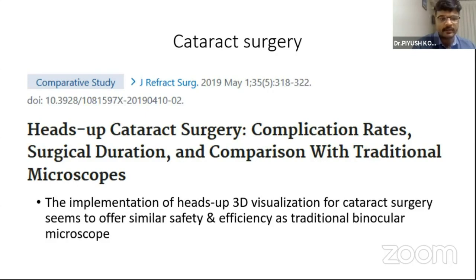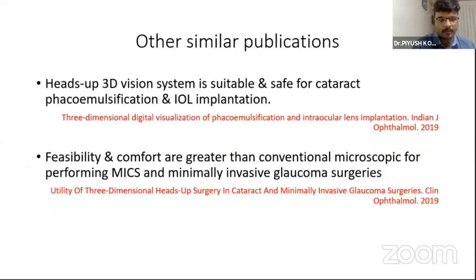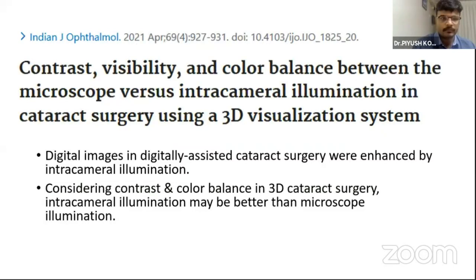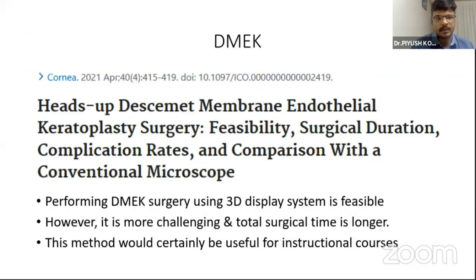It has been used in cataract surgery, and it has been shown that the implementation of heads-up 3D visualization of cataract surgery seems to offer similar safety and efficacy as the traditional binocular microscope. Another study published recently in IJO showed that digital image and digitally assisted cataract surgery were enhanced by intracameral illumination. So considering contrast and color balancing in 3D cataract surgery, intracameral illumination may be better than the microscope illumination. It has been used for the cornea surgeons also.